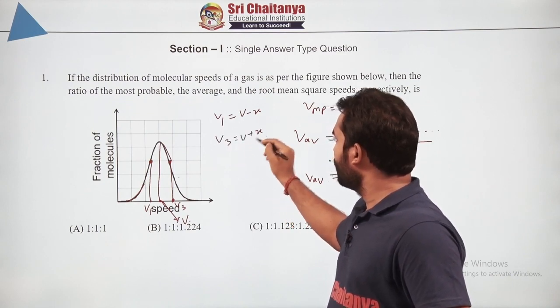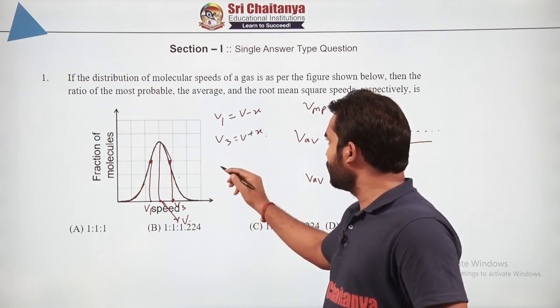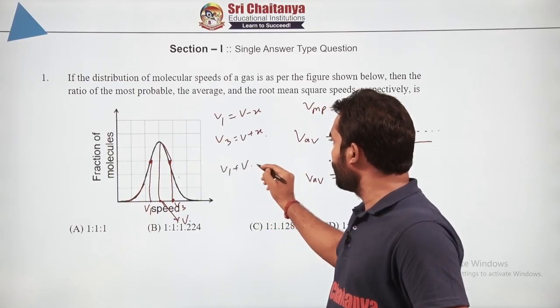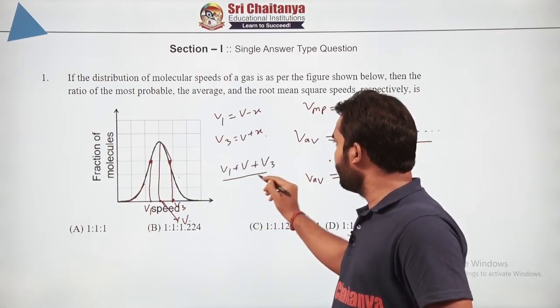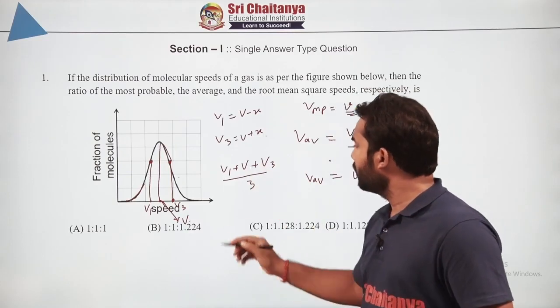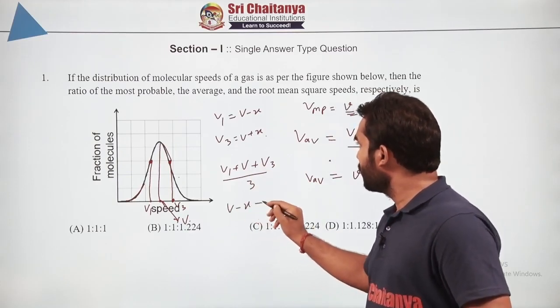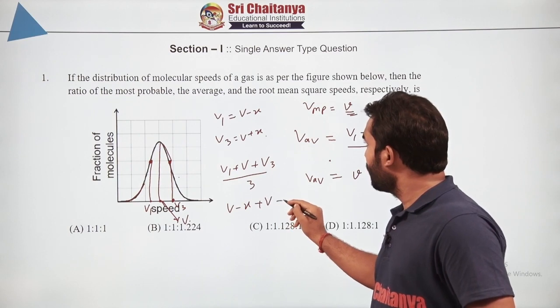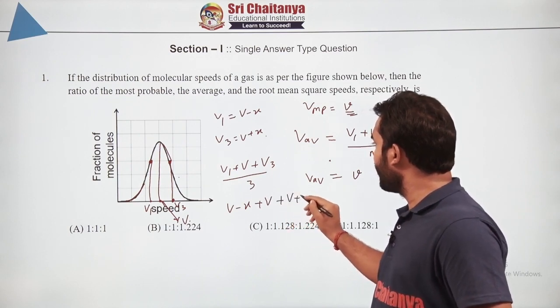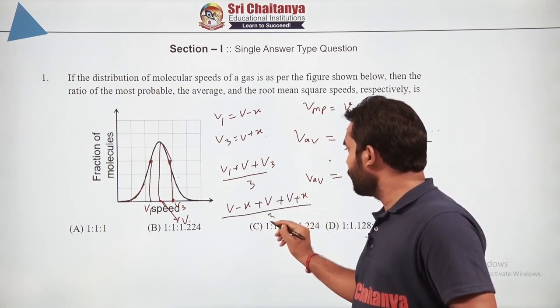V plus X. And if you take the average of these 3 speeds, that means V1 plus V plus V3 whole divided by 3, let us calculate this: that will be V minus X plus V plus X whole divided by 3.